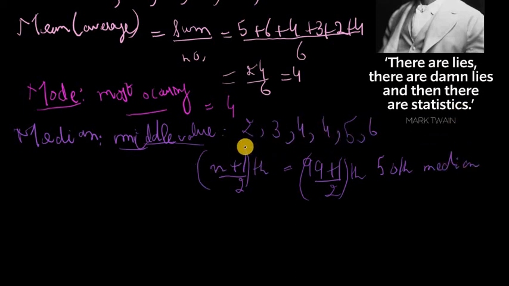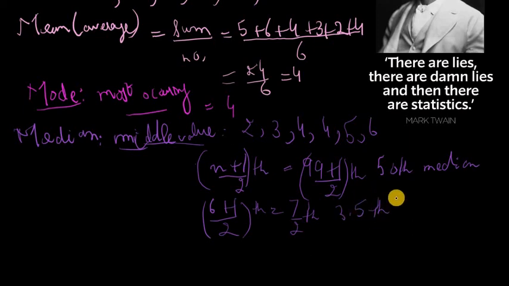And in this case, since we have 6 terms, it would be the 6 plus 1 over 2th term, which would be the 7 over 2th term, or the 3.5th term, and there's no such thing as the 3.5th term. So this would basically just be the average of the 3rd and the 4th term. And the 3rd term here is a 4, and the 4th term is also a 4. So that's a bit lucky.